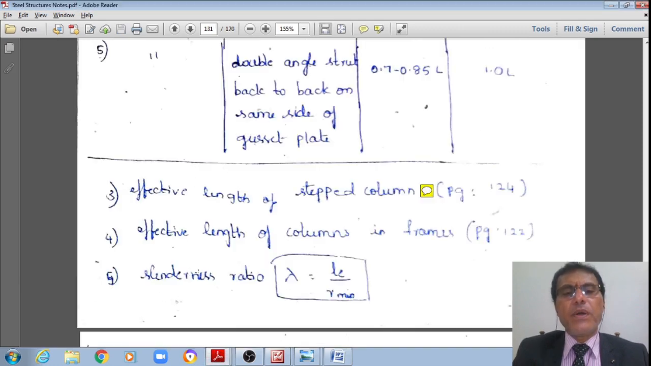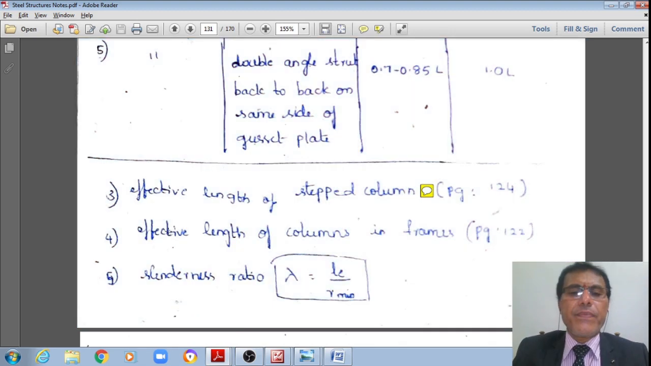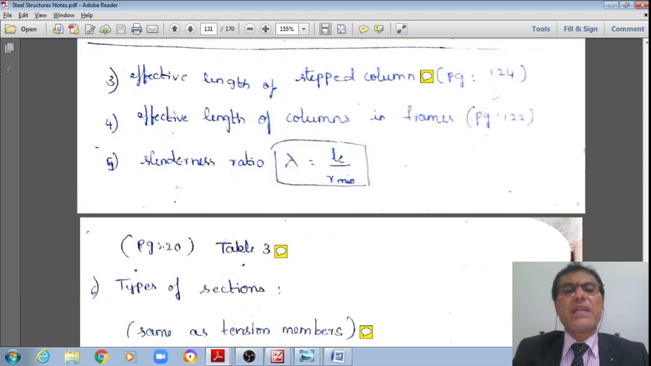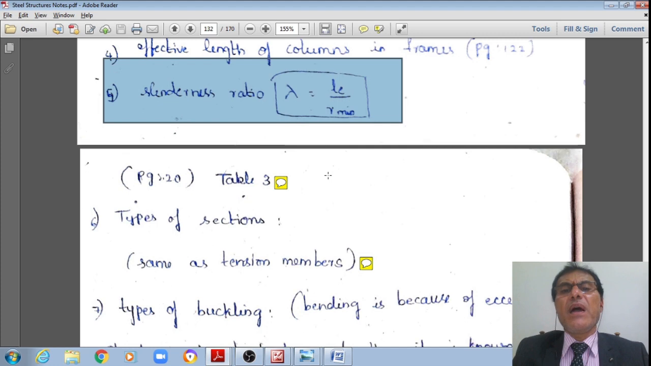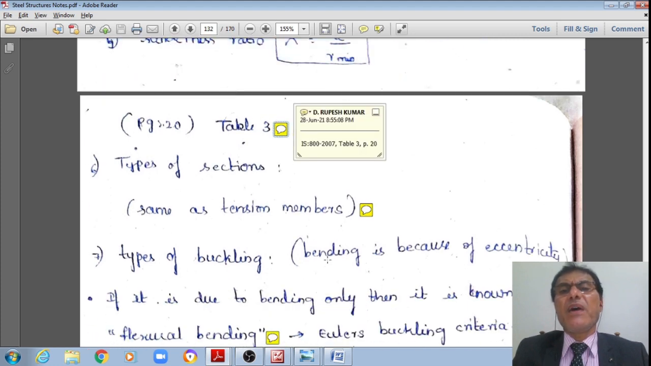Now I hope these are the effective lengths of the different column members. Now let me also see the slenderness ratio, lambda is equal to L by r min. Now let me go to this table 3 of page 20. Let me go to the page 20, student.